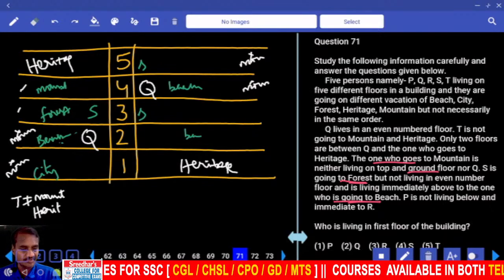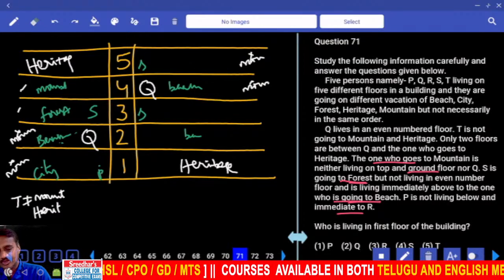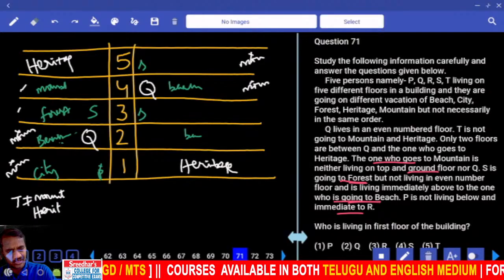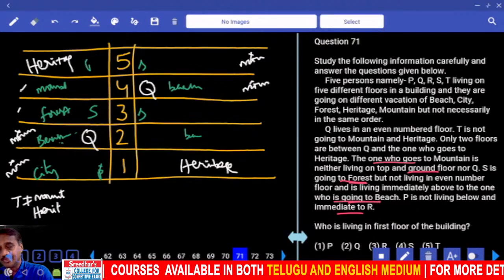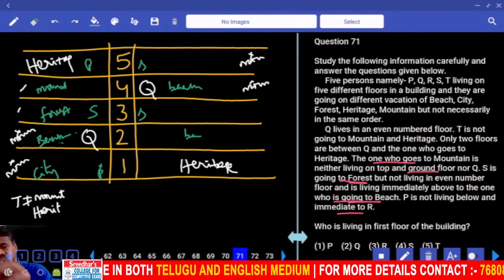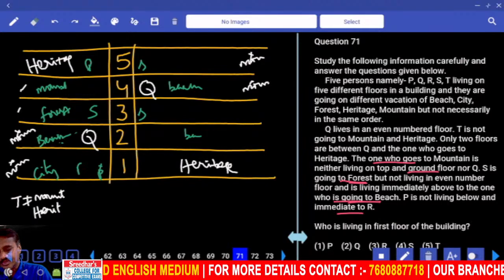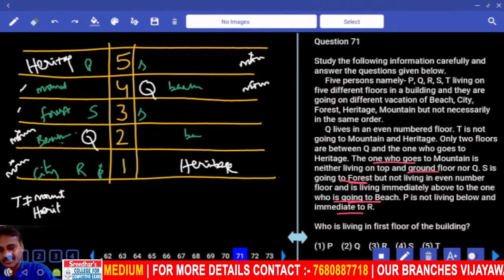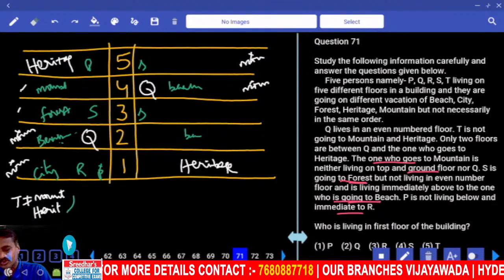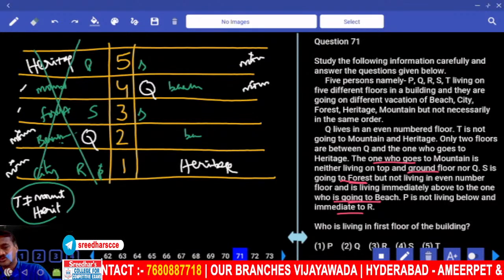And P is not living below and immediate to R. Now P is not living below, P cannot be here. Now P is here, R must be immediate to R. Then where can we put this R? Now P, not immediate to R, then R must be here. As R is here, then T is neither mountain nor heritage. Is it possible? Not possible. And this case is completely ruled out.